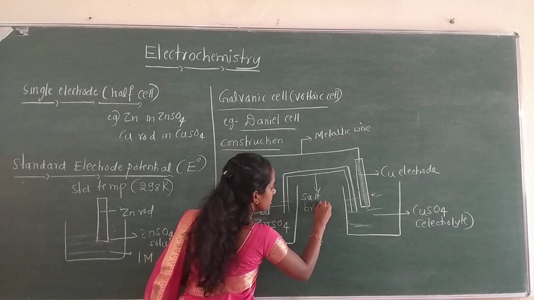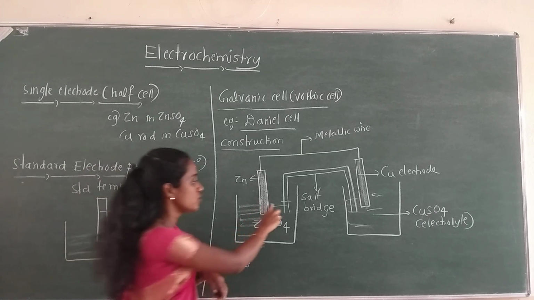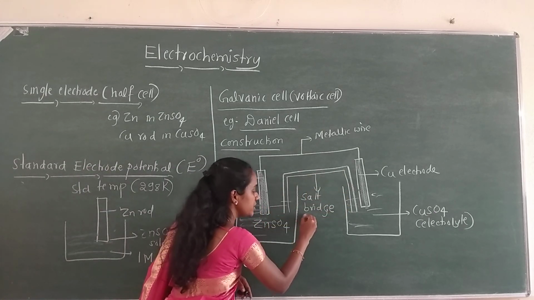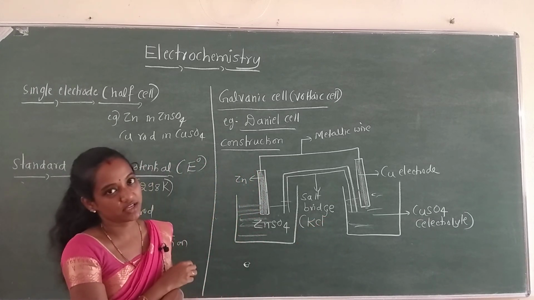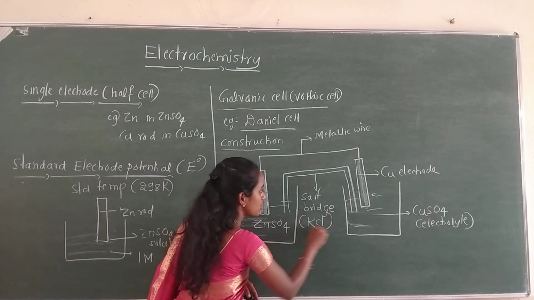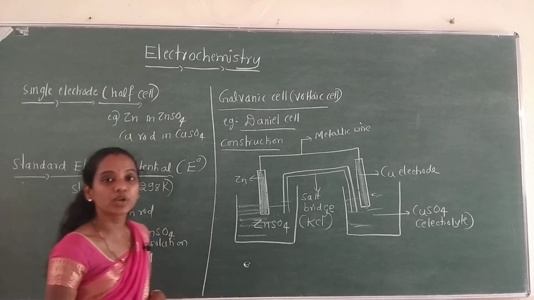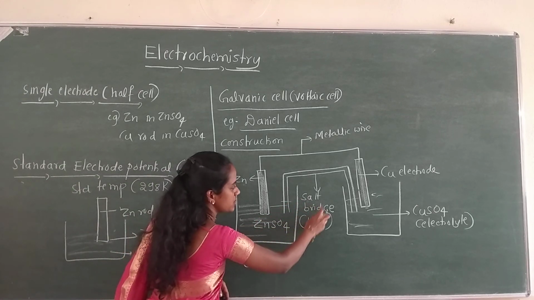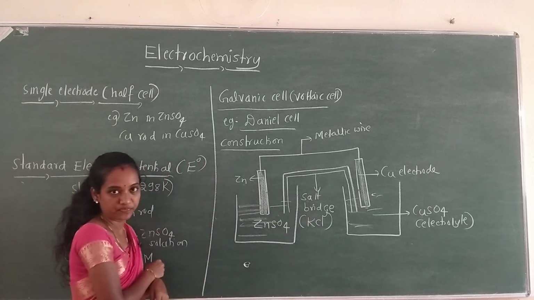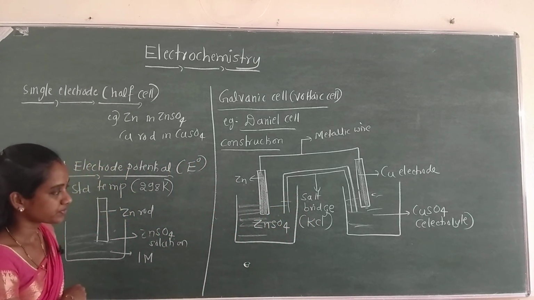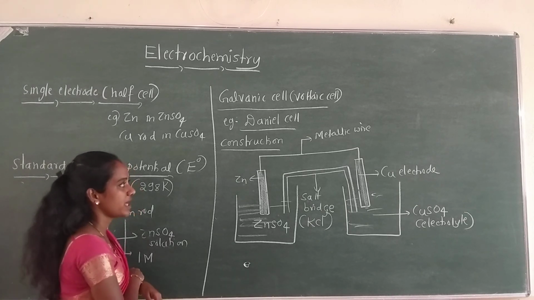A salt bridge is a U-shaped tube which is filled with potassium chloride, or sometimes ammonium nitrate can be used. The name is salt bridge because there is a presence of a salt. Okay, so this is about the construction of Daniell cell.